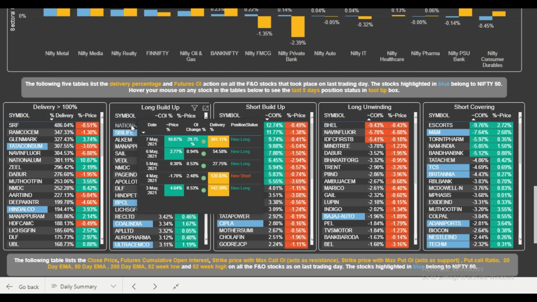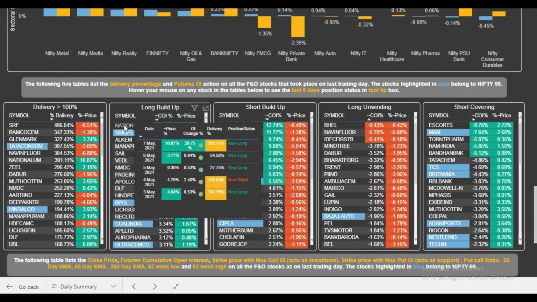3 yellow days, that is 3rd of May, 4th of May, and then you can see 7th of May, new long positions, and also the huge cash delivery. So we can see that from the previous 5 days, new long positions were getting added consistently. So it means this stock has been in a very good run from the previous few days also. So this means now we have filtered the stock which has been on a very good bull run. So a strong uptrending stock. So if you want to filter any strong uptrending stock, you can filter in this particular way.